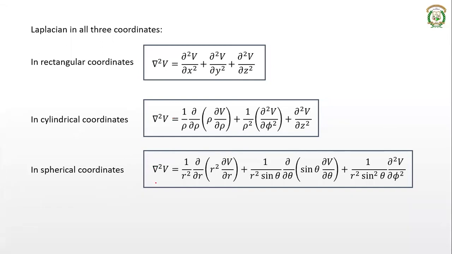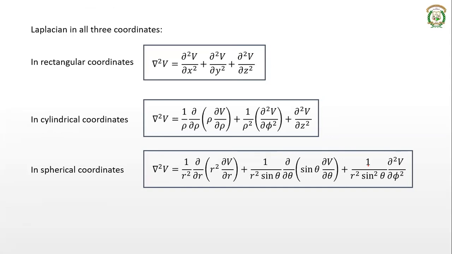In spherical coordinates, that is in terms of r, theta and phi, del square V is 1/r² ∂/∂r (r² ∂V/∂r) plus 1/(r² sin θ) ∂/∂θ (sin θ ∂V/∂θ) plus 1/(r² sin² θ) ∂²V/∂φ². So this is the expression for the Laplacian in all the three coordinate systems, right? Del square V is this particular thing.